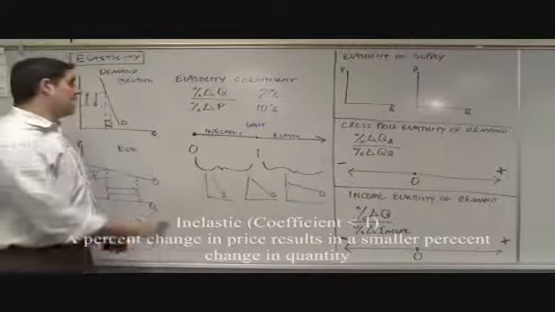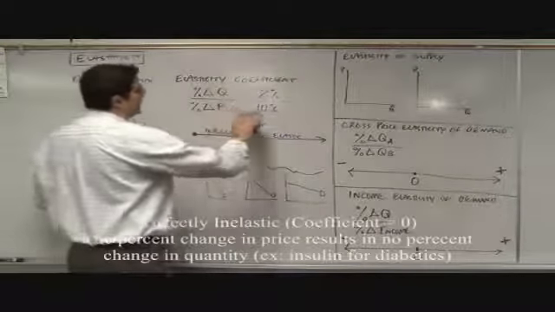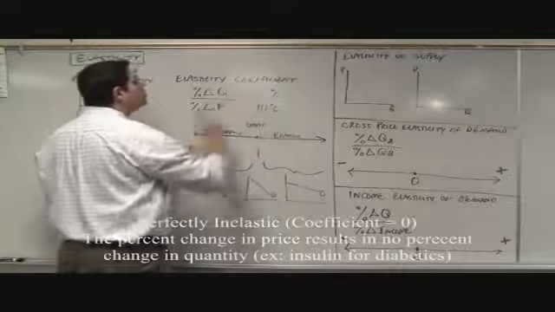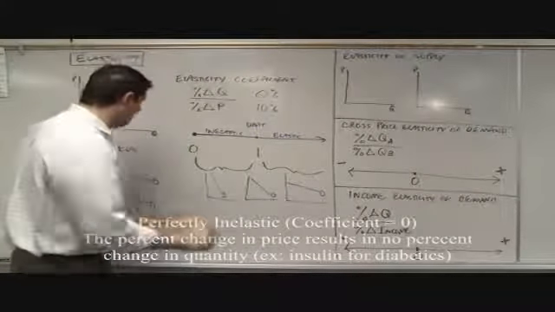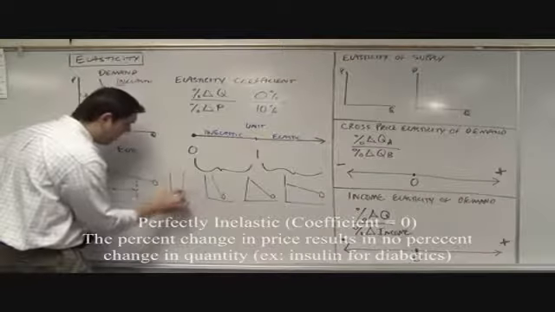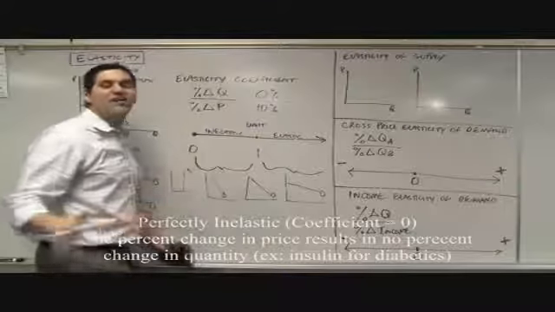Now, sometimes you can actually get something called perfectly inelastic, which means that a change in price leads to no change in quantity. People are going to buy just the same amount. Doesn't matter if price goes up, people buy the same amount, and that means that demand curve would be vertical. It would look like that. Price would go up, people buy the same amount. That would look like the demand for insulin, right?